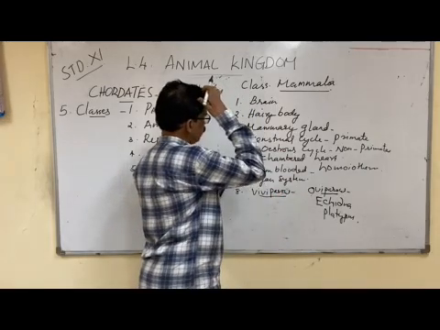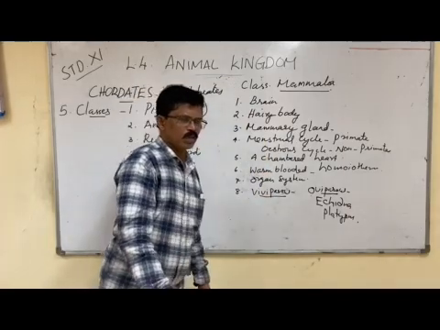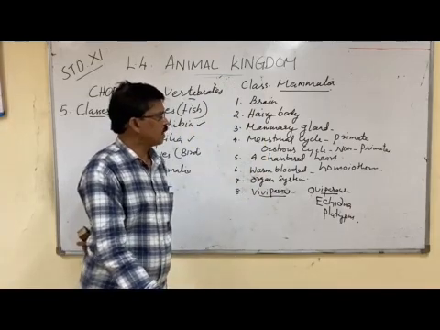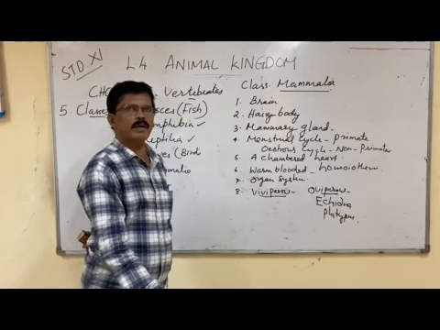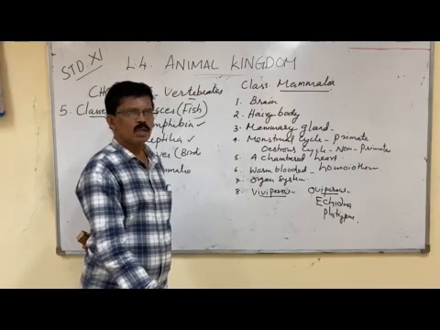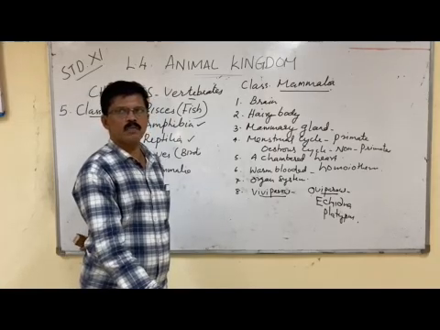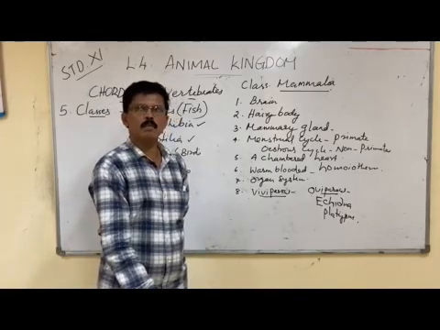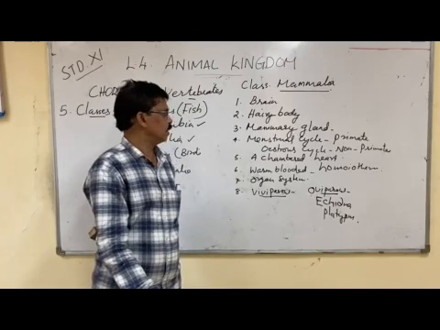So these are the common features. The highly developed brain makes the mammals survive in all parts of the globe. That is one of the most important features. The hairy body helps them to adjust to environmental conditions like temperature. Those animals which live in different climates develop different amounts of hair. Mammary glands produce milk, and the milk is the food for the young ones. Young ones are fed with the milk.